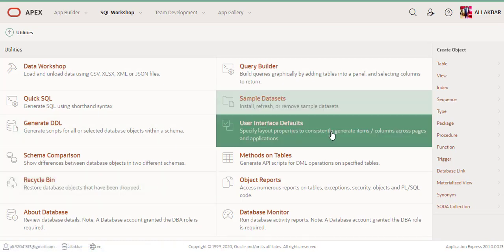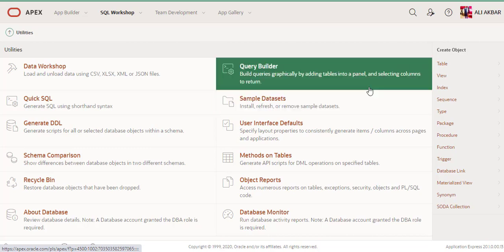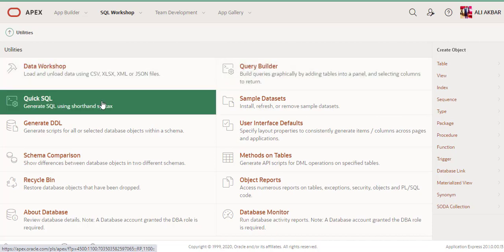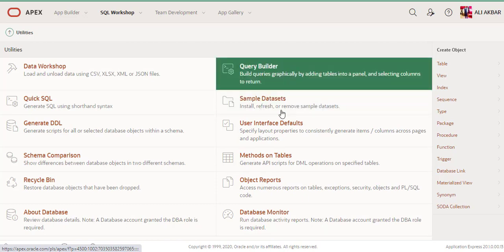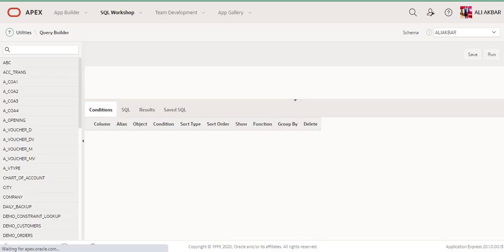These are all utilities which your DBA or anyone who desires database work can use, and all your queries you can fulfill here. SQL Workshop utilities: quick SQL, sample database, query builder.